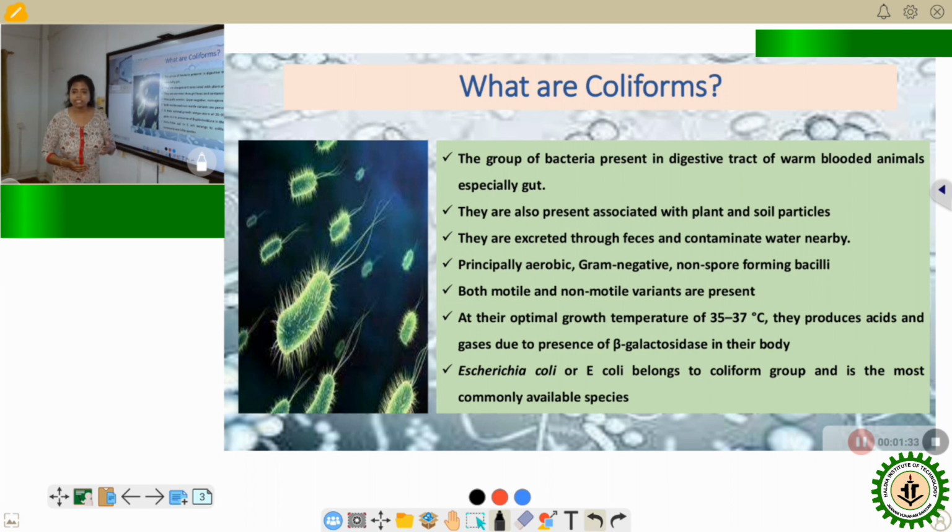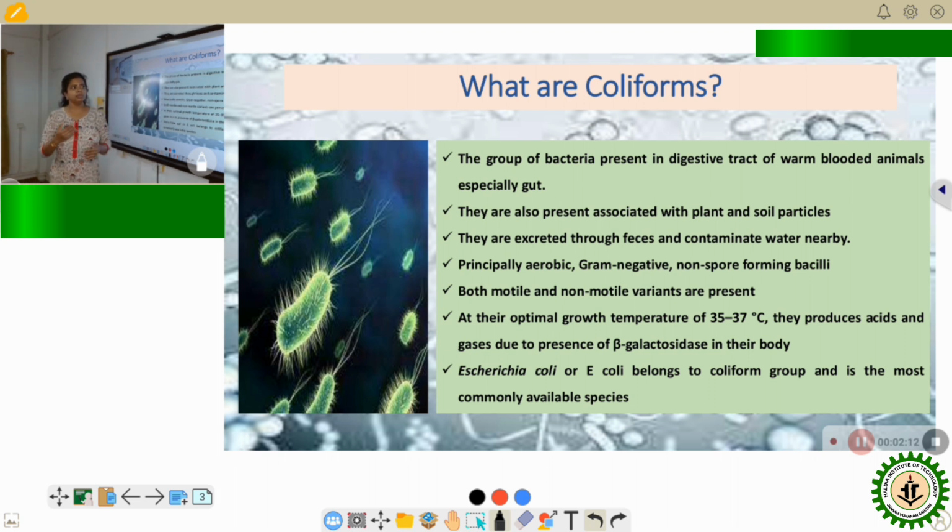Now let us discuss the morphological characteristics of these coliform groups. Principally, these groups are aerobic in nature. They are gram negative, that means they stain negative in the gram staining process, and they are non-spore formers, rod-shaped structures, which are designated as bacilli. Some of them are motile, that means they have some locomotory structure to move around, principally flagellum, while some are non-motile as well.